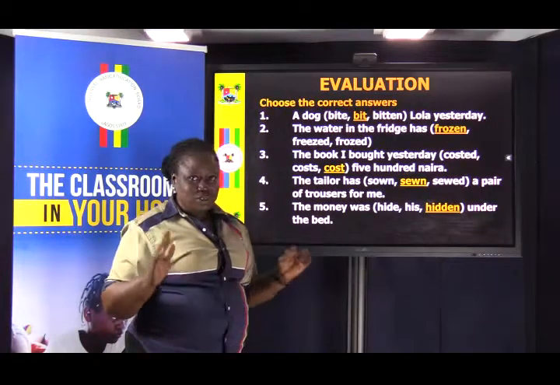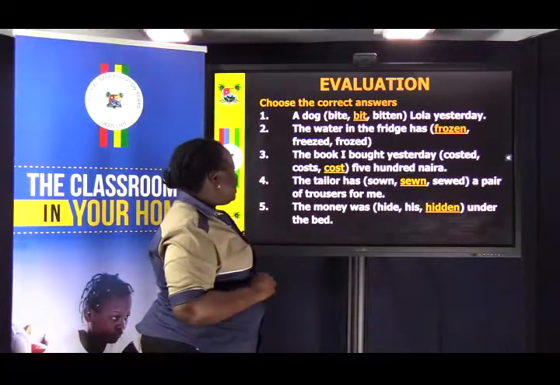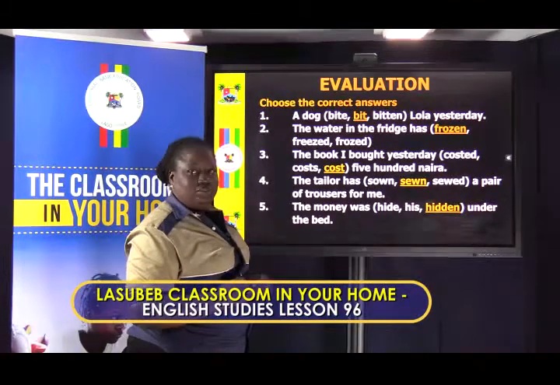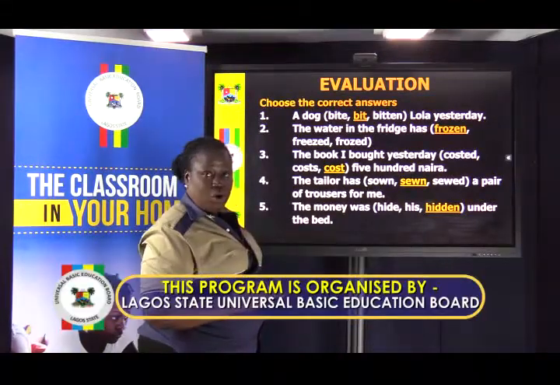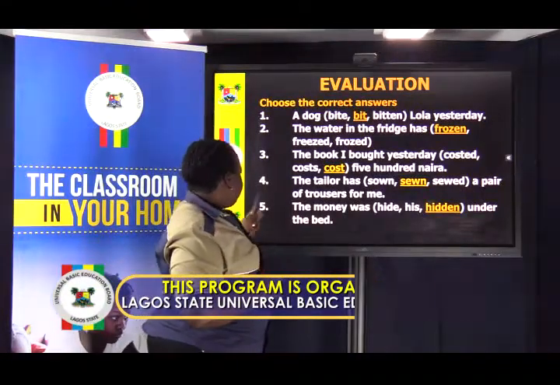Don't forget to talk about unchangeable verbs. Cost, cost, cost. The book I bought yesterday costs 500 naira. I believe nobody chose costed. No, costed is wrong. It is incorrect. Number 4.